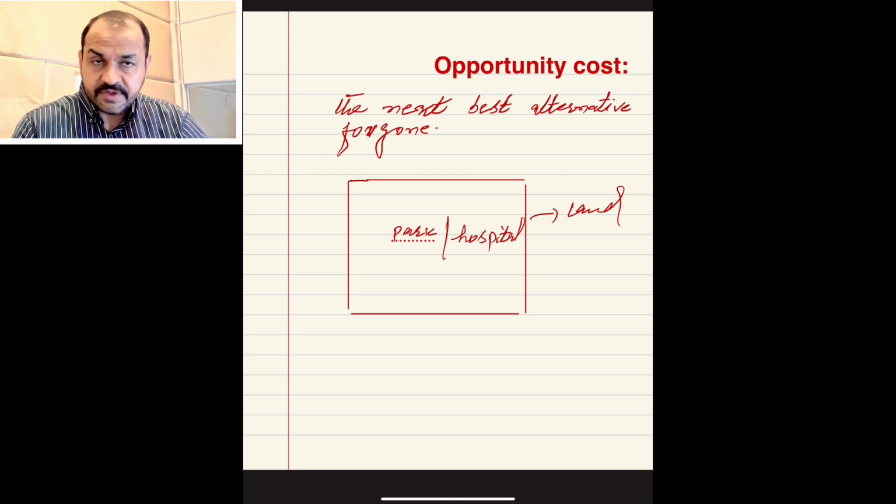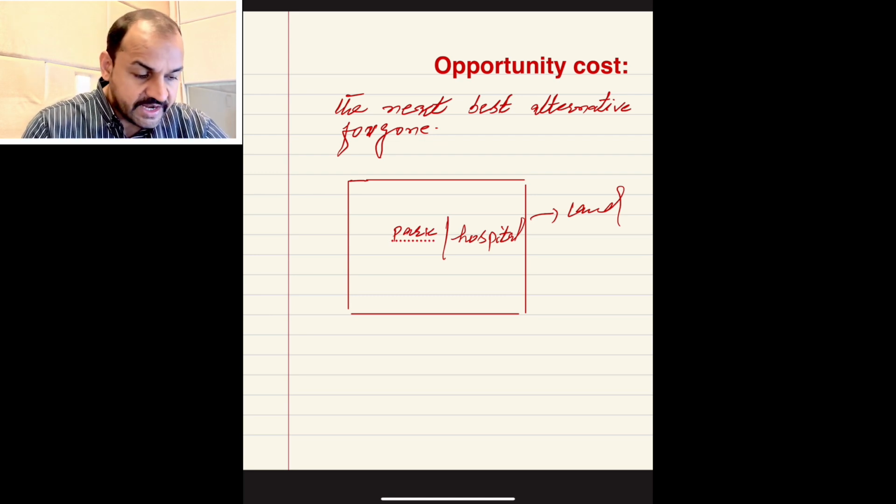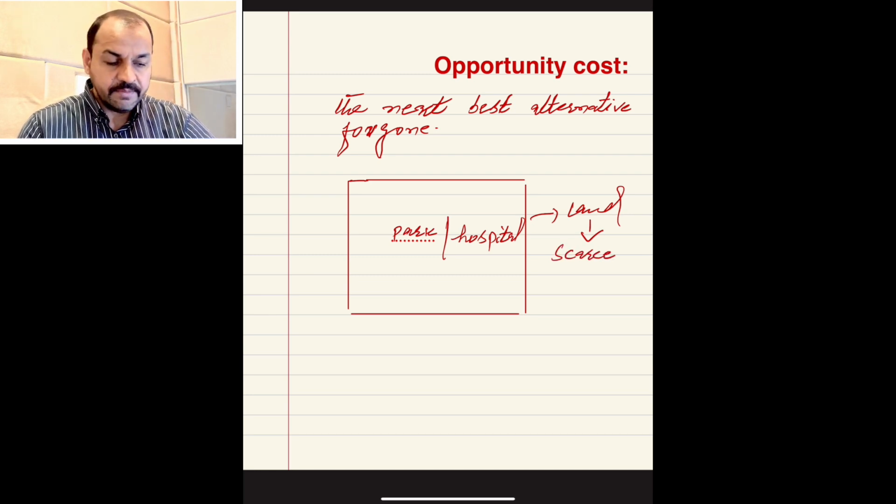This piece of land is fixed. This piece of land is scarce in nature. And you want to build a park and a hospital. Both cannot be built. So you are facing the problem of scarcity.